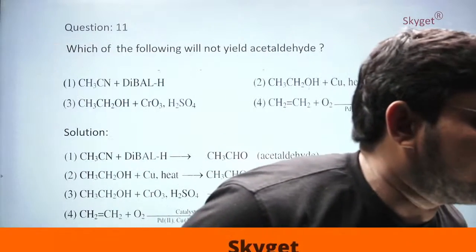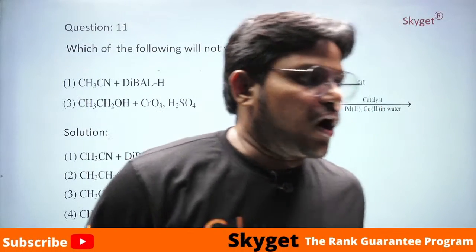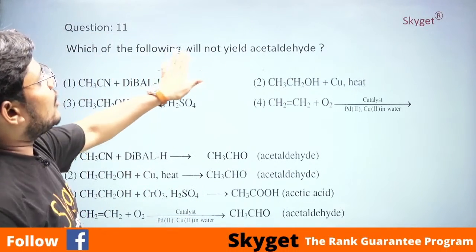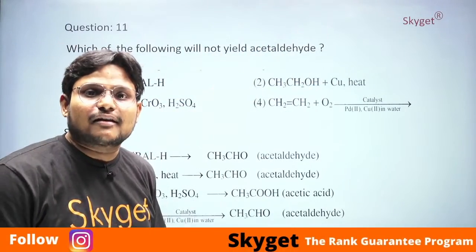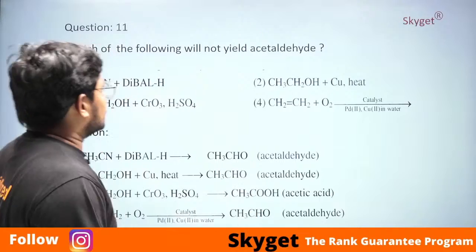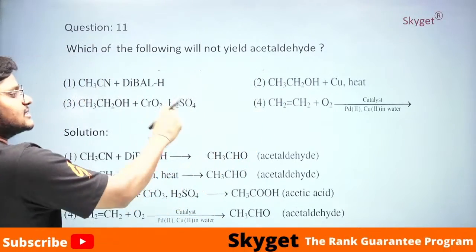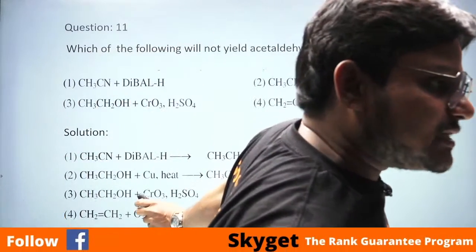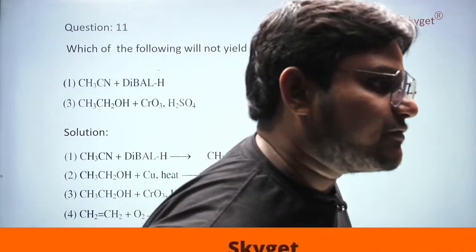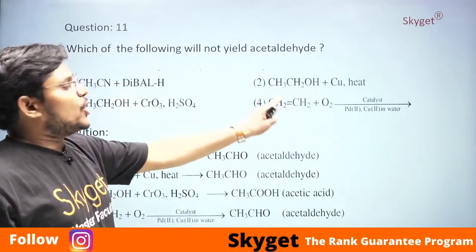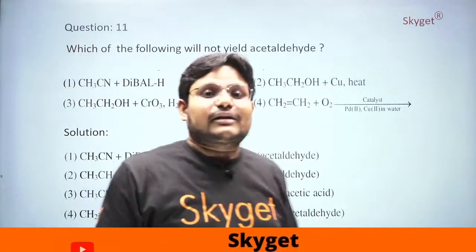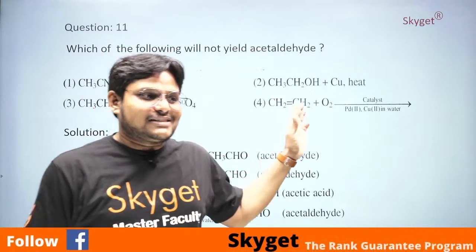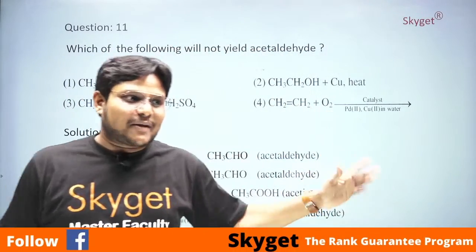Okay, have you got marks for this? Question wrong? Why is the question wrong? They have asked correctly only. Which of the following will not yield acetaldehyde? They are asking here, will not yield acetaldehyde. So if you see here, this can yield, but this cannot yield. And I am telling you, these are memory based questions. And if they asked which will yield, you would get 3 options. If they are asking will not yield, then option 3 is correct. Depending upon the question, as I told you, Ramoji Rao, these are memory based. Keep that in mind.